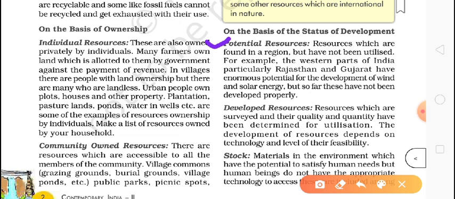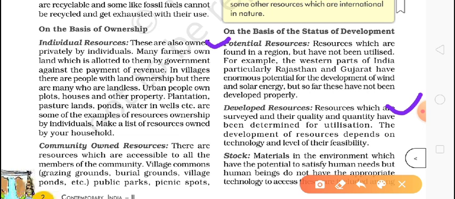As we all know, solar energy has great potential, we can use it in an almost indefinite way, but after all that we are not able to use it properly, right? So these kinds of resources, which we know we can use but cannot due to technological or other problems, are called potential resources. Then developed resources are the resources which we are using right now. We know how to get those resources, and after a survey we use them according to their quality and quantity. That is called developed resources.